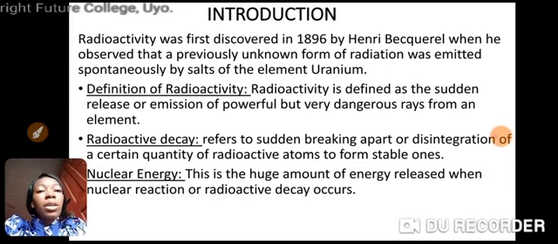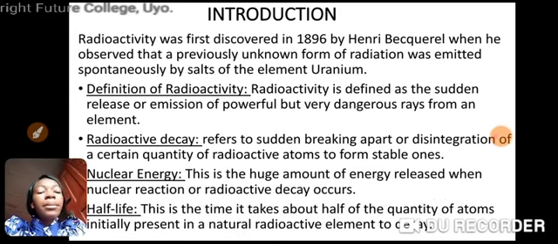Next term here is nuclear energy. This is the huge amount of energy released when nuclear reaction or radioactive decay occurs. When there is radioactive decay, there is release of energy, and that energy release is called nuclear energy. Half-life: the time it takes about half of the quantity of atoms present in a natural radioactive element to decay. The time it takes half of the atoms of that radioactive element to decay is what we call half-life.